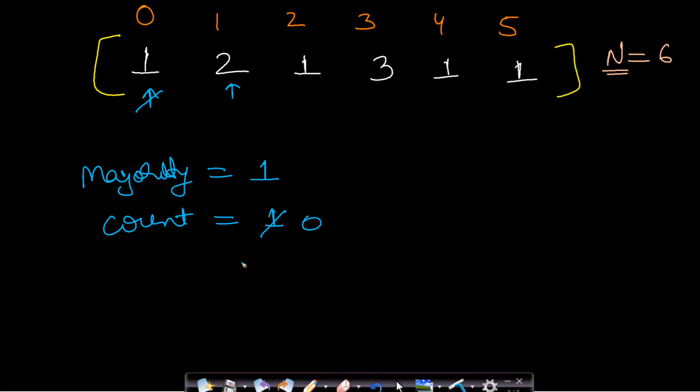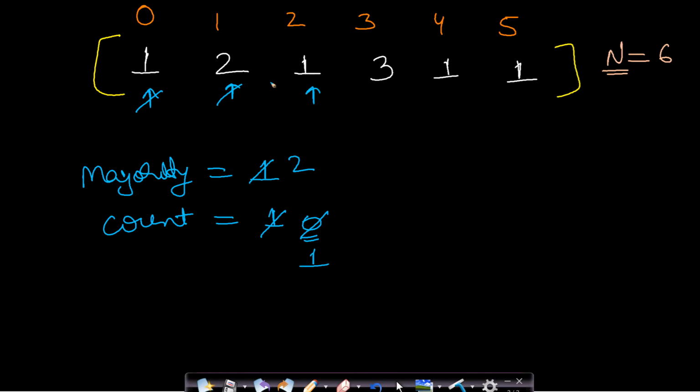So this will become 0. So as soon as your count becomes 0, this means that the majority element which you had assumed earlier is no more the candidate for being chosen as the majority element. And so you will have to just remove this majority element and reassign the majority element. So we will assume that this 2 is now the majority element and we will also update the count value to 1.